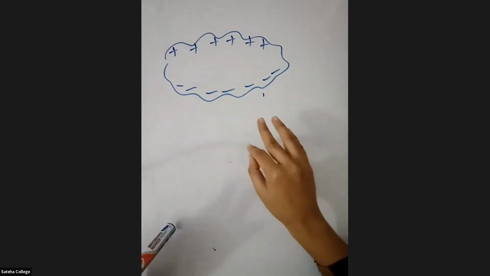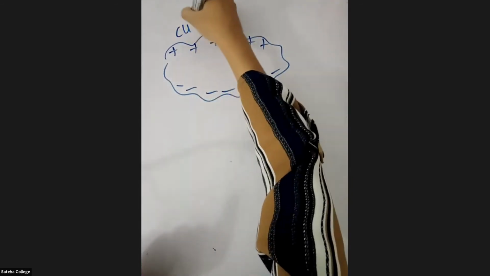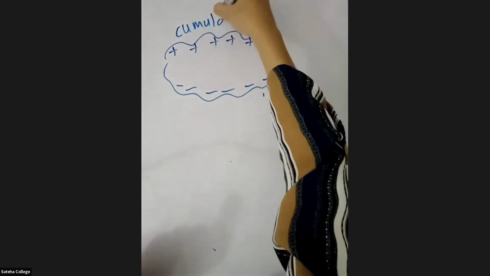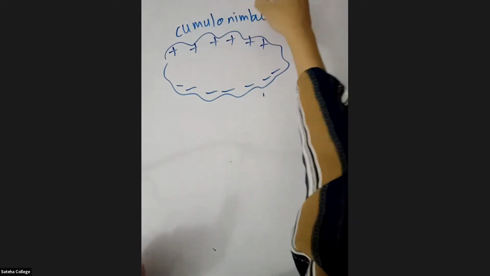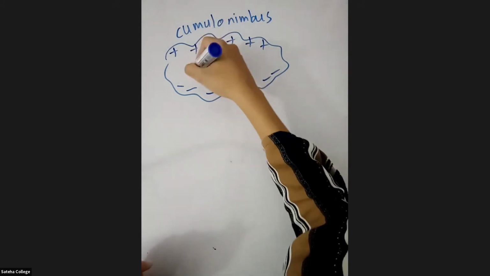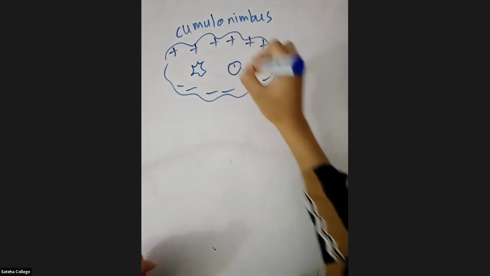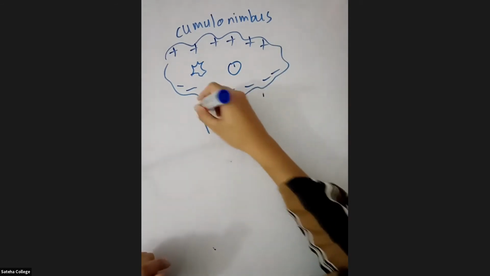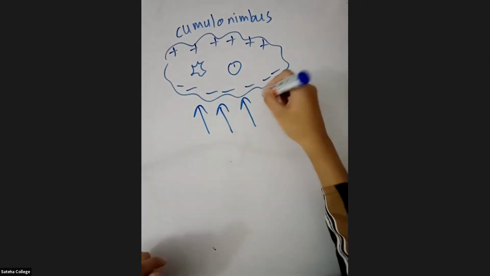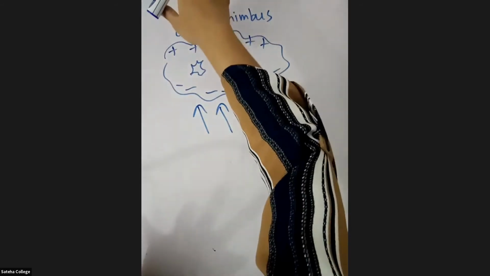So what is happening here? You should know that lightning occurs in a cumulonimbus cloud. So in these cumulonimbus clouds, we have, let's say this is a snow crystal, and we have water droplets. The wind will start to blow from the bottom part of the cloud to the top part of the cloud.